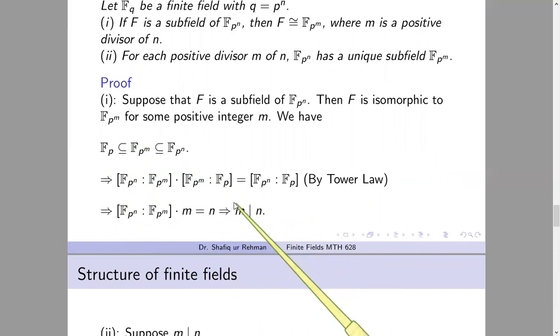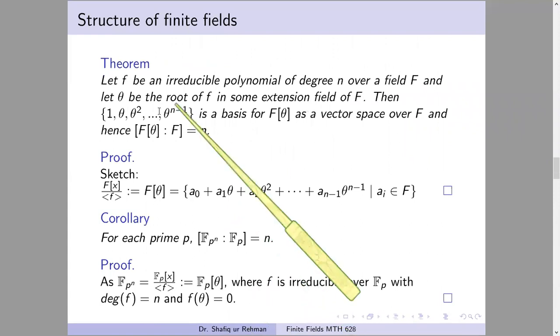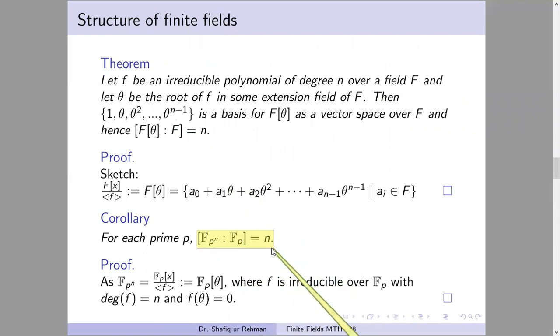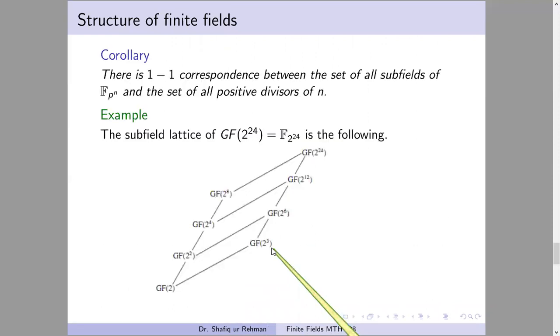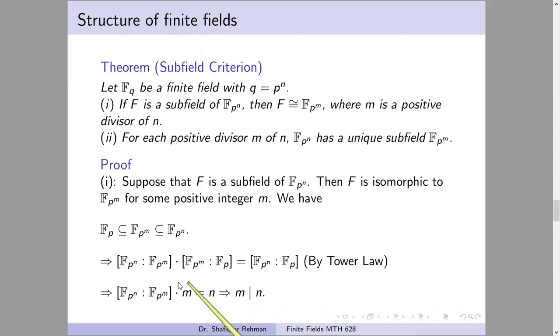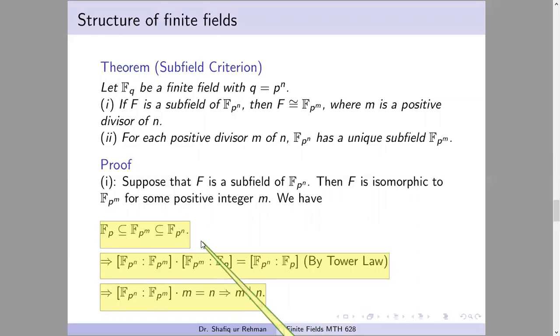And we know by a previous theorem the degree of this field extension is n. We will apply it here. We get this as it is, and this we get m, and the product equals the total degree n. So this implies m is a factor of n. So m divides n. So this completes the proof of the first part, that if we take any subfield, of course it is Fp power m, but that m will be a divisor of n. And that divisibility is proved in this technique by using the tower law and the degree of field extension. That's why we need those results to apply here.